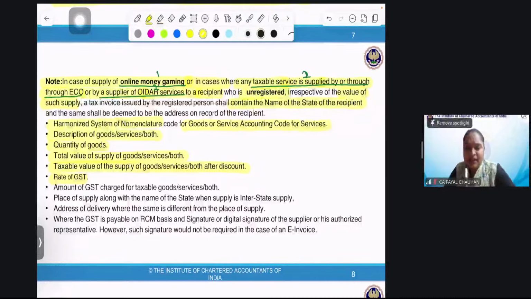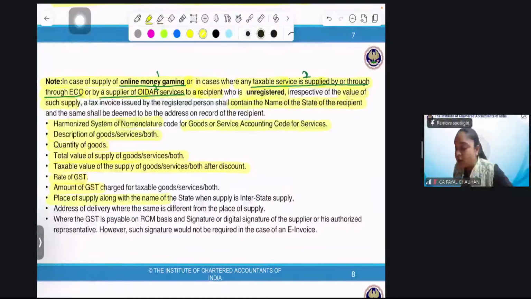Can somebody tell me, if I don't mention the rate of GST and I'm only giving the amount of GST, is that okay, as per the rules framed by the CBIC? Or must I mention the rate of GST along with the amount? Yes, mentioning the rate of GST along with the amount of GST is important. Perfect. So: rate of GST and amount of GST charged on the taxable value.